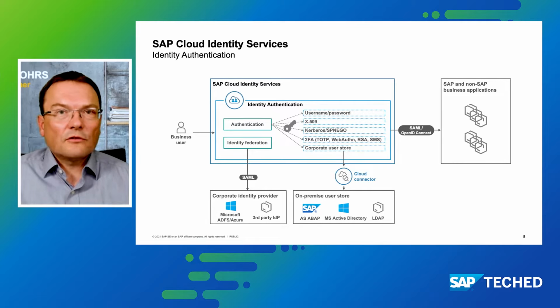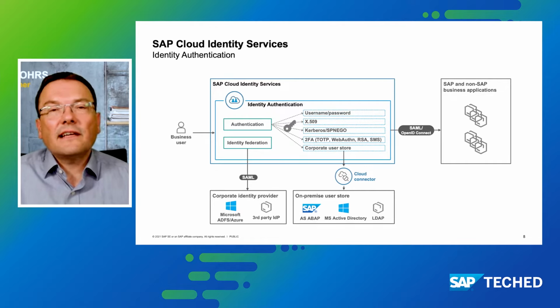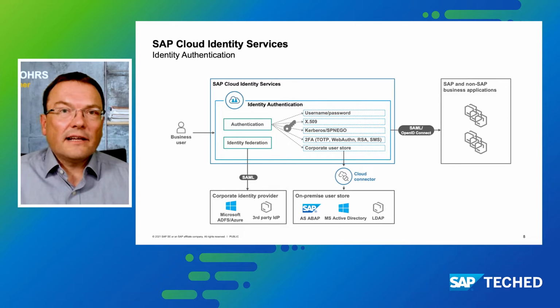But we also support two-factor authentication and have for quite some time. So there are time-based one-time passwords that you can create with an authenticator app, such as Google Authenticator, Microsoft Authenticator, also SAP Authenticator. There's an integration with solutions that support the Radius protocol, for example from RSA. You can even send your one-time passwords through an SMS to a mobile phone, and then those are entered as the second factor during the authentication.